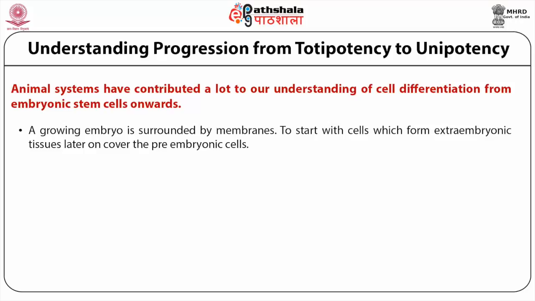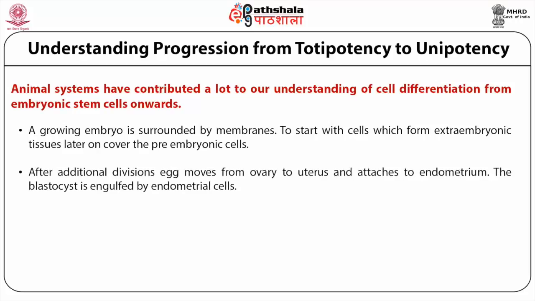At this point, the blastocyst emerges from the zona pellucida and the trophectoderm becomes extra embryonic cells. After additional divisions, the egg moves from the ovary to the uterus and attaches to the endometrium. The blastocyst is engulfed by endometrial cells. Cells of the trophectoderm, that are trophoblasts, differentiate into cytotrophoblasts and syncytiotrophoblast.